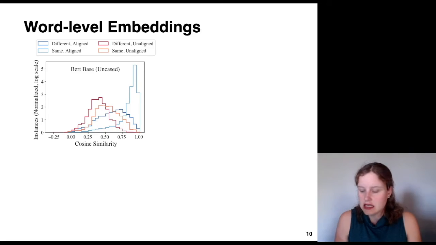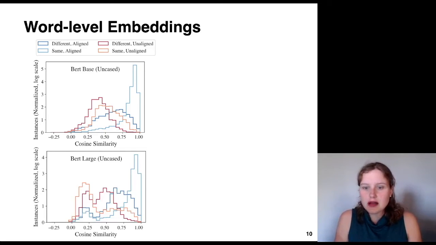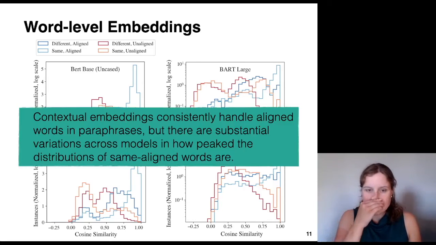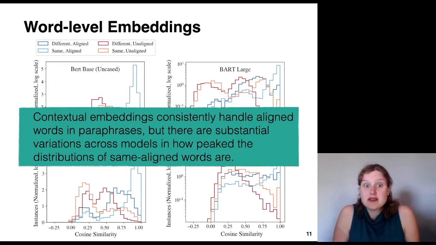We would hope to see that different aligned words have a higher similarity than unaligned words, but we don't really see that consistently. We can also look at the BERT large model, and one difference we see here is that same unaligned words, that's this orange curve down here on the left, have a much lower similarity in BERT large than they do in BERT base. We also looked at a couple of other models. We looked at BART large and GPT-2, and we see that they have a much sharper peak for same aligned words than we see in either of the BERT models. So our takeaway from this is that contextual embeddings consistently handle aligned words and paraphrases, but there are substantial variations across models in how peaked the distributions of same aligned words are.